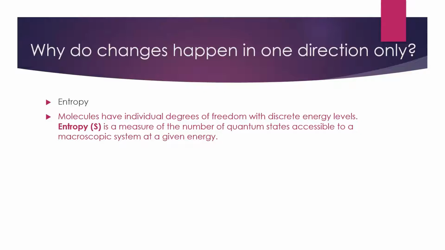So Boltzmann's definition of entropy, and we'll use this more in the future, is that the entropy is equal to Boltzmann's constant times the natural log of W, where W is the weight of a system, which is the number of unique microstates that a system has. With this definition in mind, our familiar concept of entropy as disorder comes into view. A system with only one microstate has an entropy of 0, as the natural log of 1 is 0.